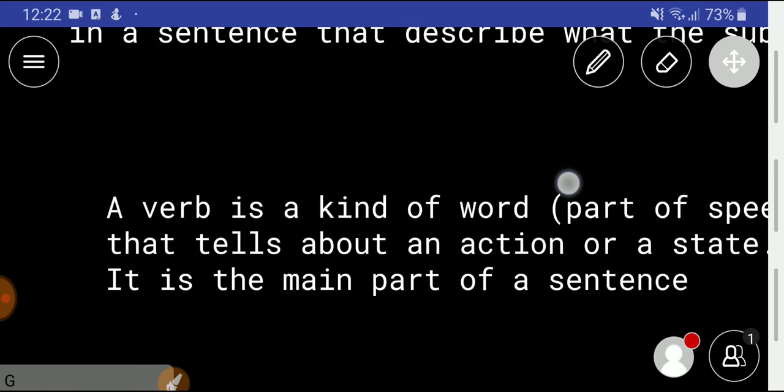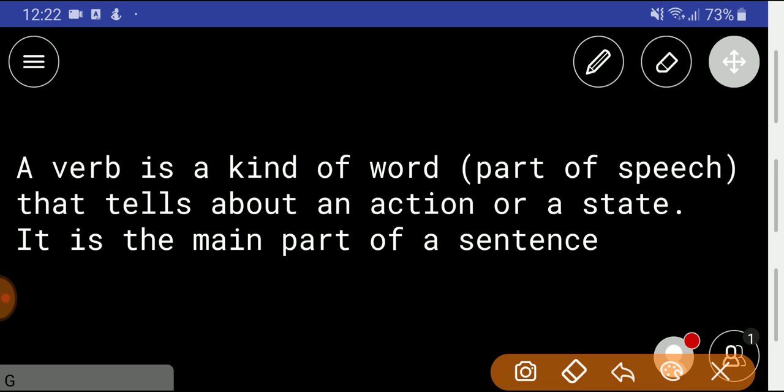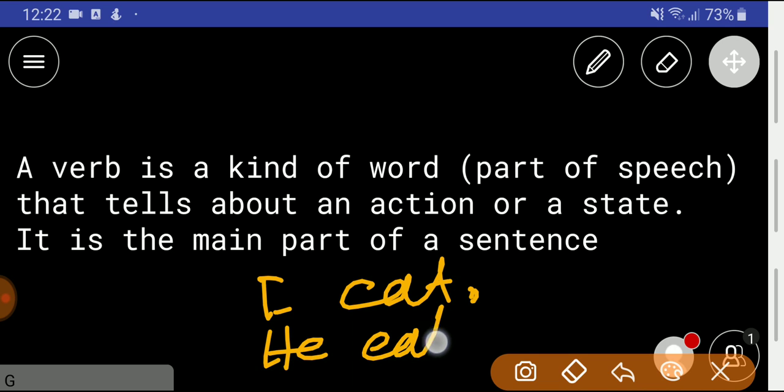Okay, let me tell you another definition of verb. A verb is a kind of part of speech that tells about an action or a state. It is the main part of a sentence. Without a verb, you can't make a sentence, remember, right? For example, I eat, he eats. Here, eat is a verb, right?